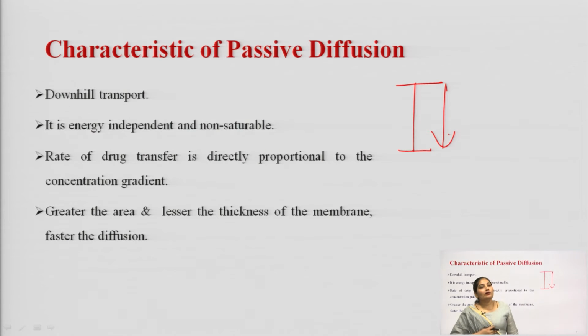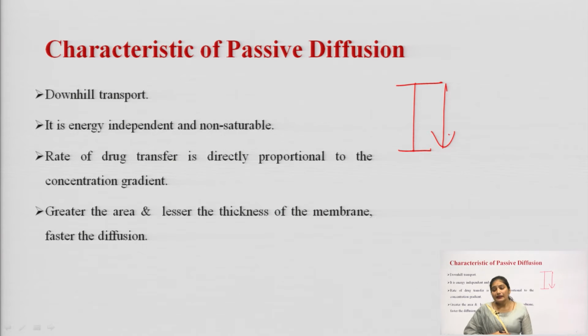Okay. Now, this passive diffusion is an energy independent and non-saturable process. Why is it so? Because, as I have told you, passive diffusion is a passive process, meaning there is no requirement of energy. So, it will be independent of energy. That is why it is an energy independent and non-saturable process.